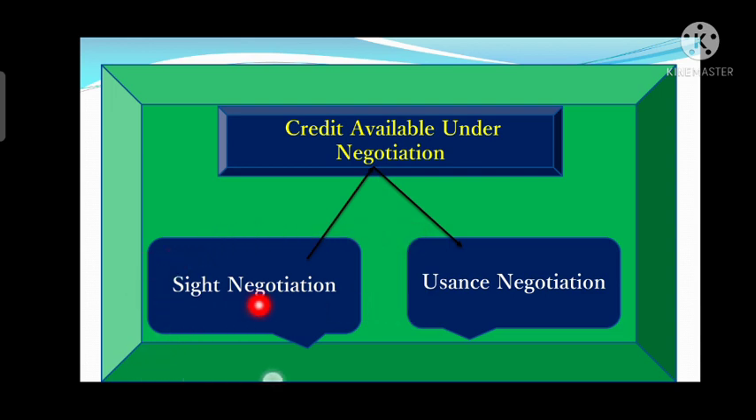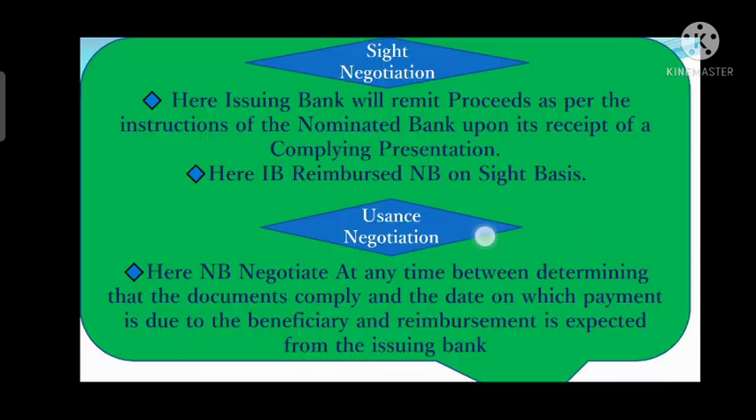Negotiation is further divided into two parts: the sight negotiation and the usance negotiation. Now we will discuss both aspects in detail. Sight negotiation, as the name suggests, means the payment will be made on an immediate basis. Whenever the nominated bank receives the documents and finds a compliant presentation, it will negotiate those documents and forward them to the issuing bank, and the issuing bank will scrutinize them. If the issuing bank finds a compliant presentation, then it will have to make the payment to the nominated bank on a sight basis as per the instruction given by the nominated bank.